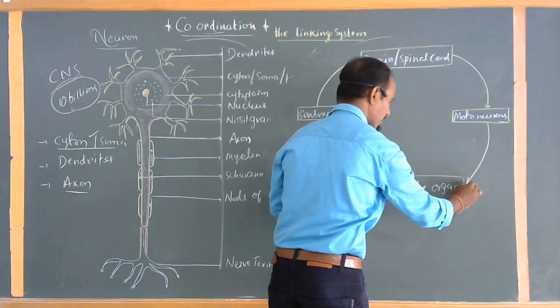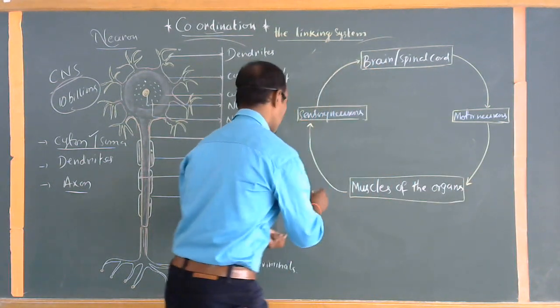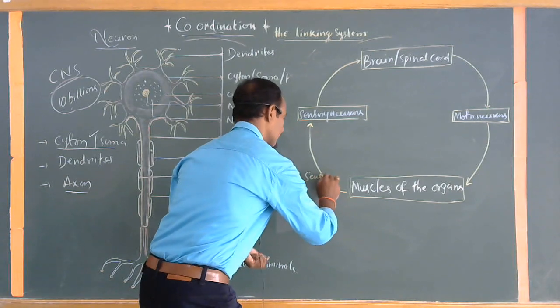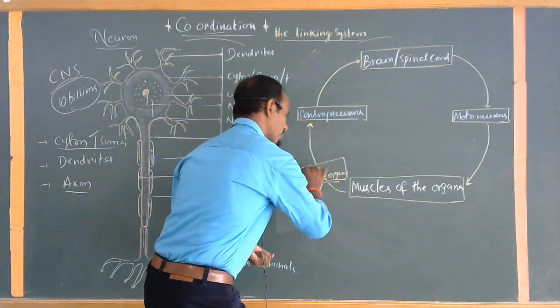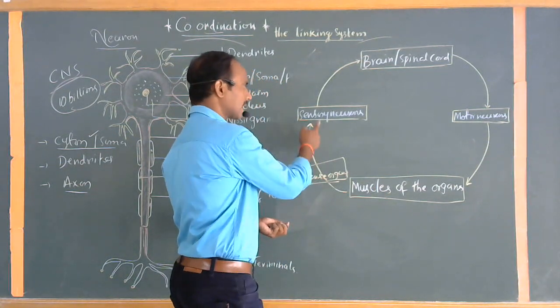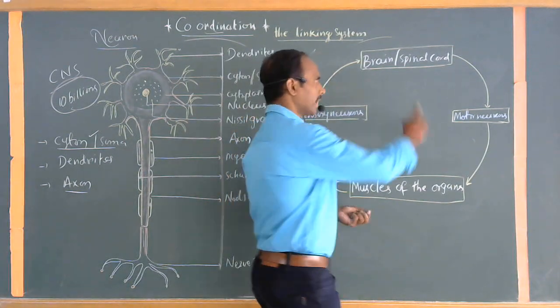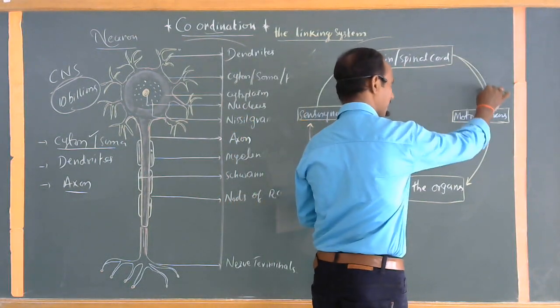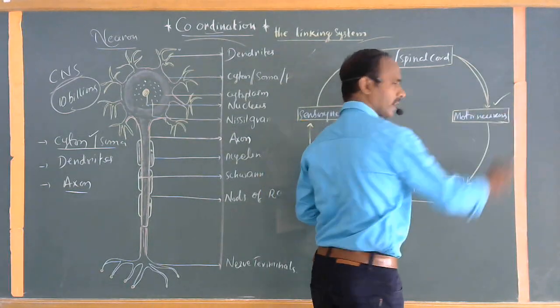This also passes the information and again responds to the particular muscles of the organ. We can also make this one sense organs. We can also make one more part like this. Muscles of the organs are connecting with sense organs. Sense organs are connecting with sensory neurons, directly passing the message to the brain or spinal cord. And the brain and spinal cord also give the responses to the particular muscles of the organ once again through the motor neurons.